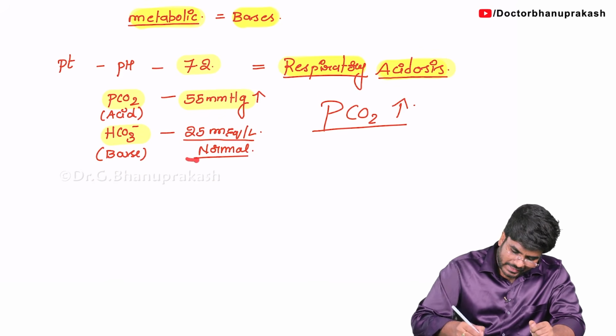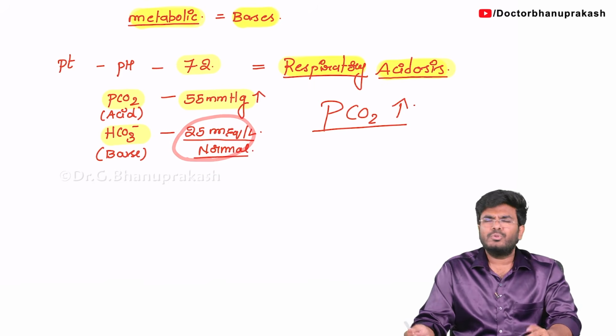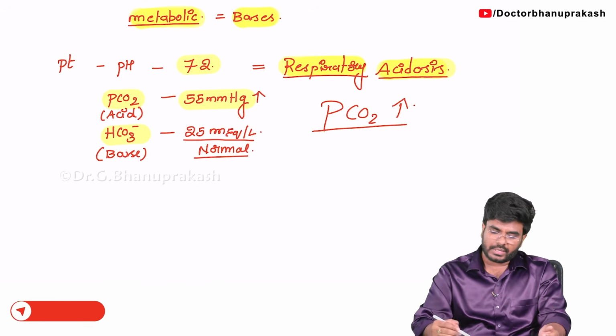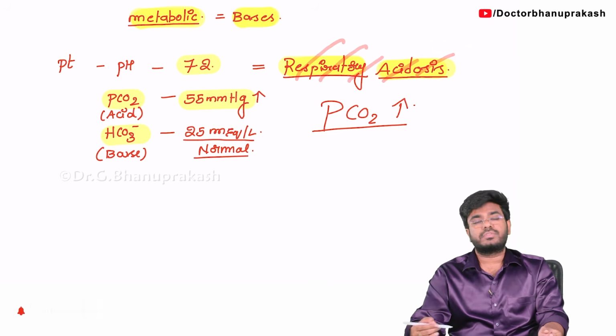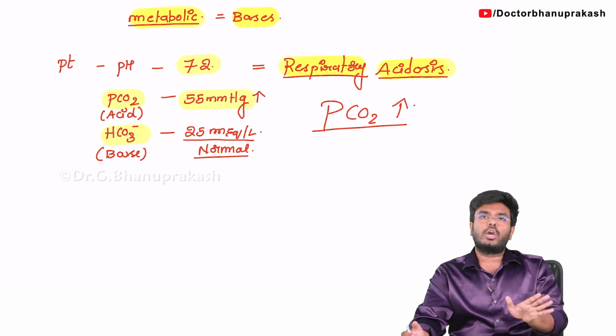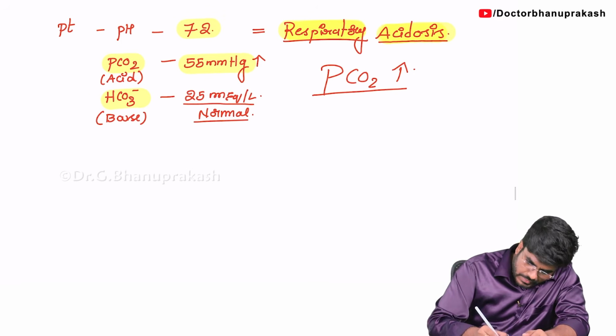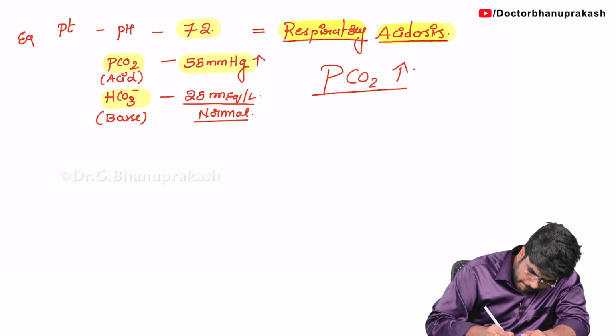But kidneys, are they trying to compensate? No. Bicarbonate is not changing, so compensation has not happened. So this is respiratory acidosis without compensation. The kidneys are not doing anything in order to change the pH. Okay, so example number 1 is completed.